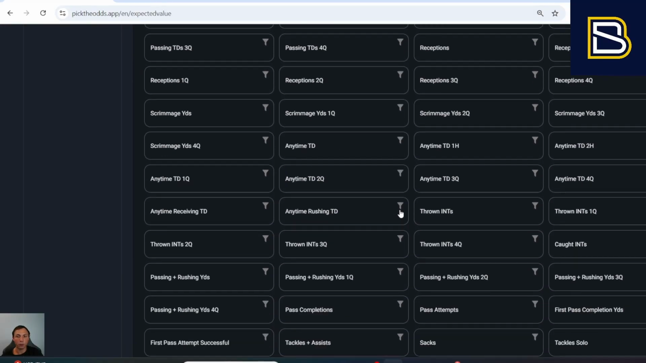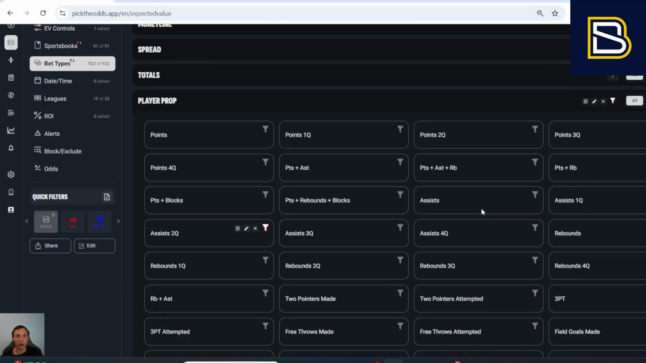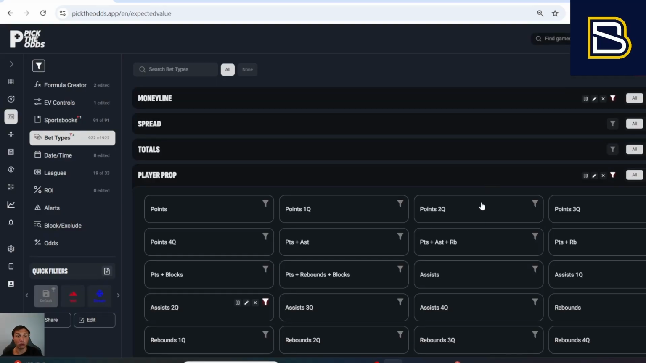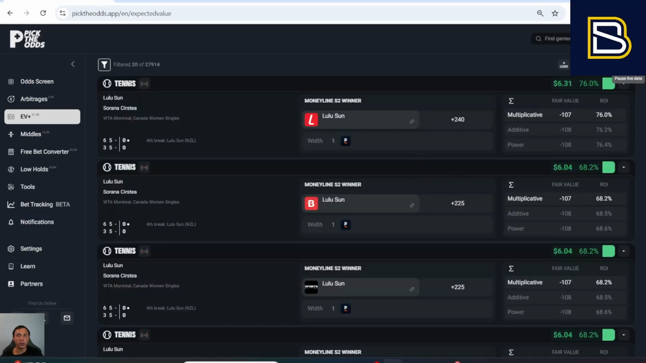You can go and create your advanced custom filters by knowing which sportsbooks are sharper in which markets and which sportsbooks are sharper in general. You have entire control over your customization of the expected value, which is something that no other tool gives you the functionality for, and certainly is what keeps Pick the Odds as one of the best sports betting tools out there.